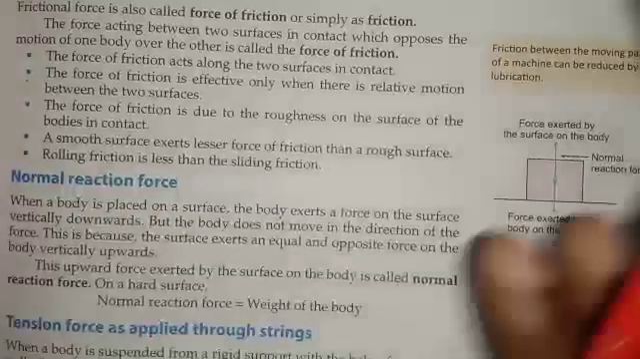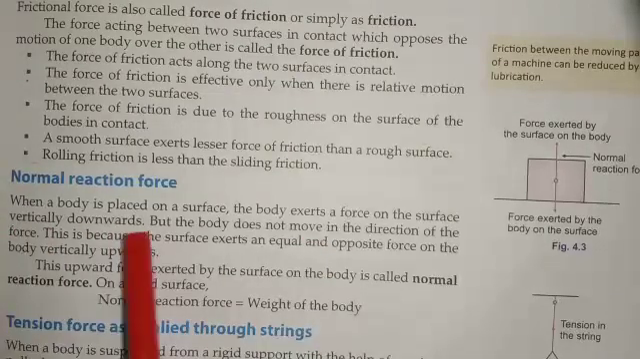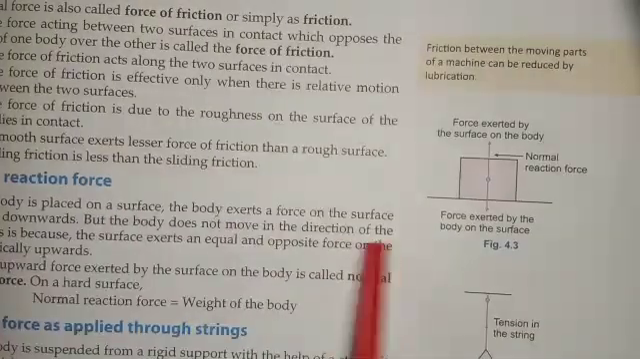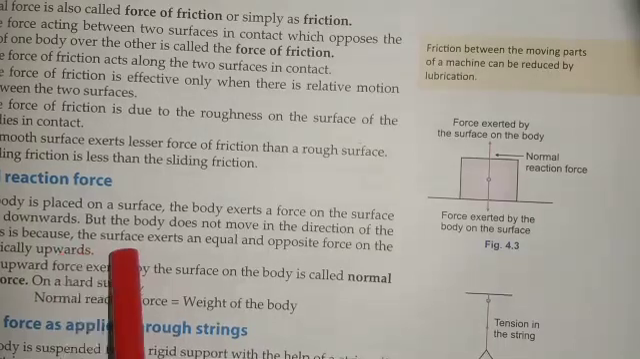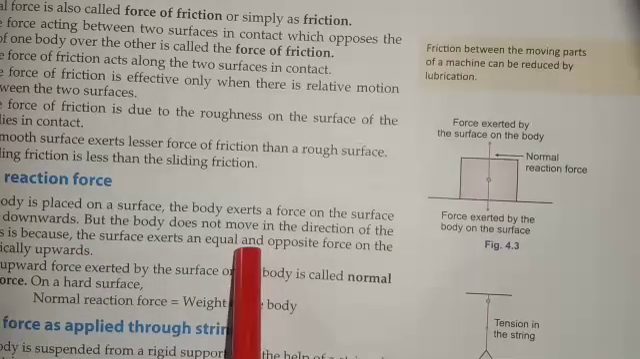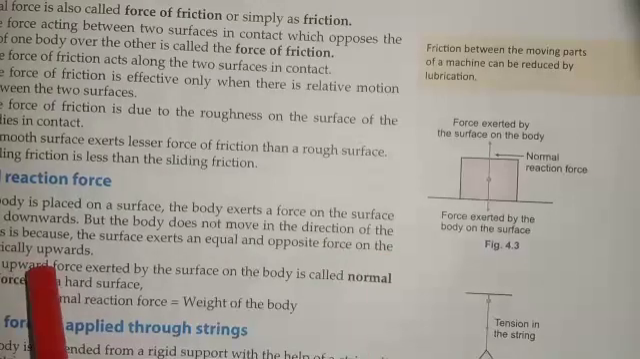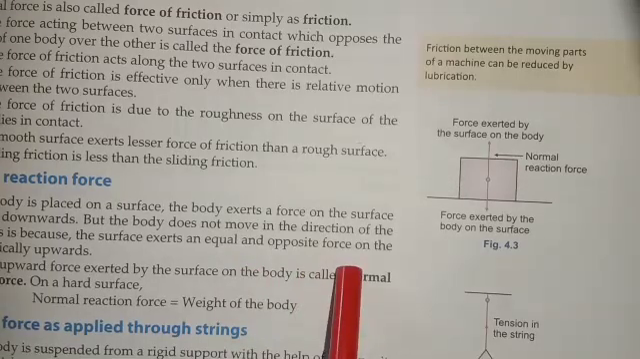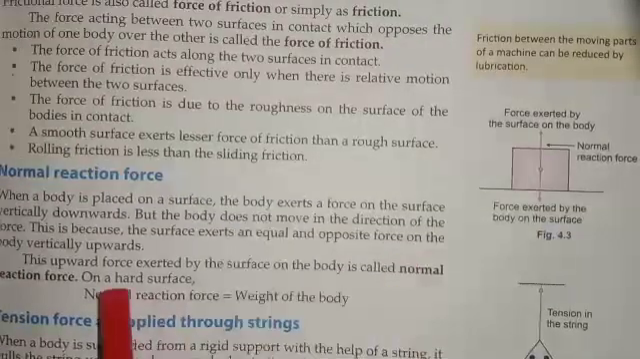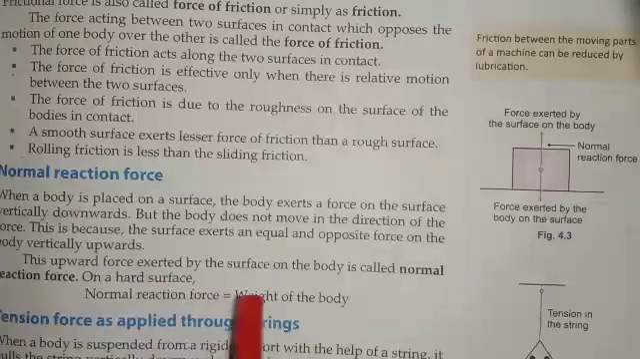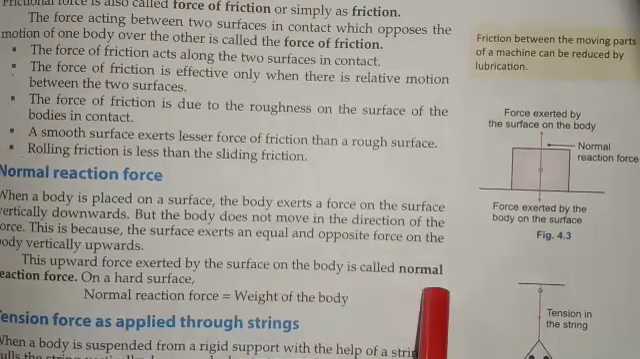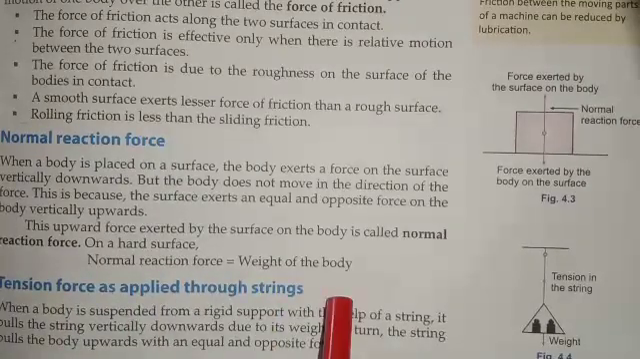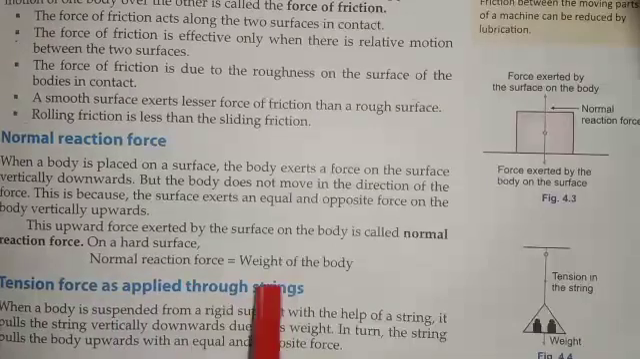Next comes the normal reaction force. When a body is placed on the surface of a table, the body exerts a force on the surface vertically downward, but the body does not move in the direction of the force. This is because the surface exerts an equal and opposite force on the body vertically upward. This upward force exerted by the surface on the body is called normal reaction force. Normal reaction force is equal to the weight of the body.